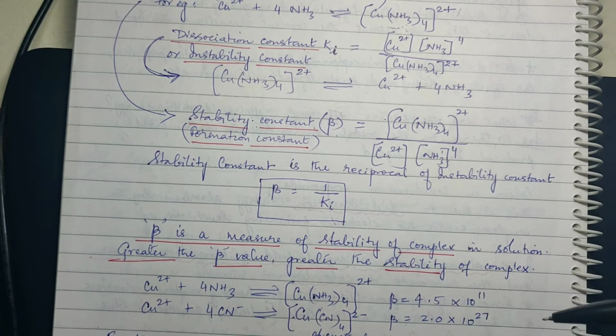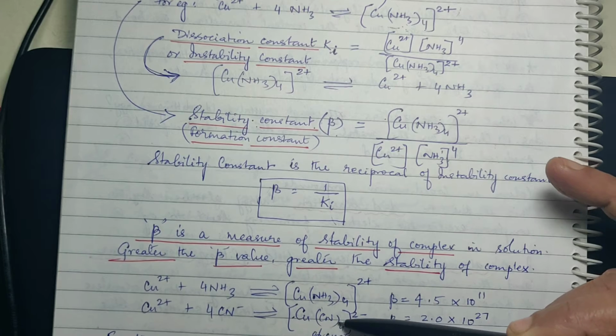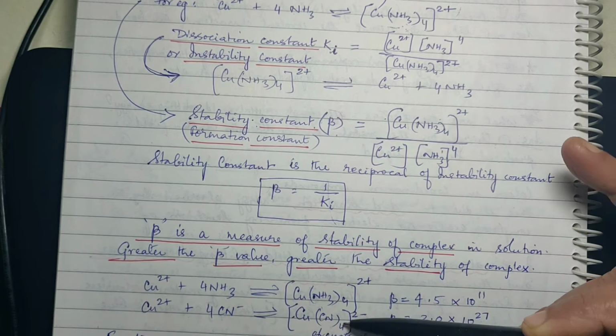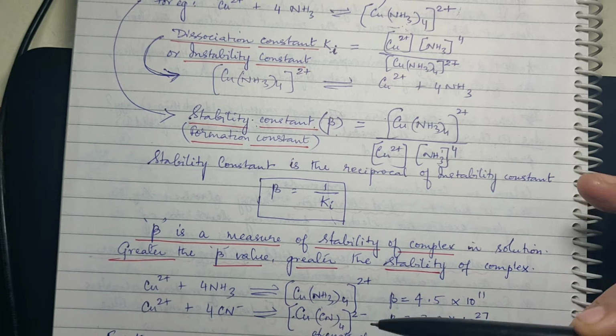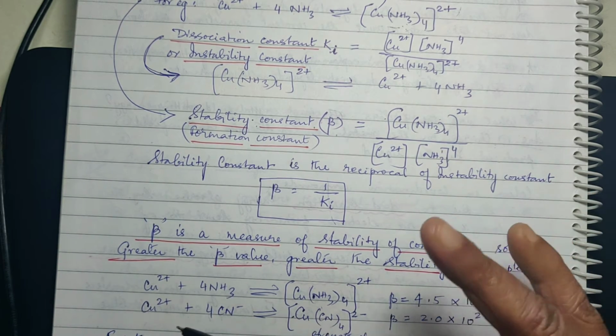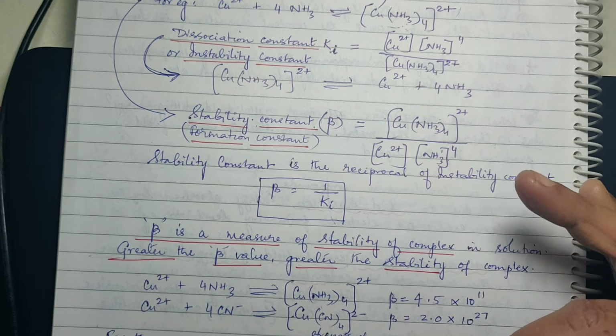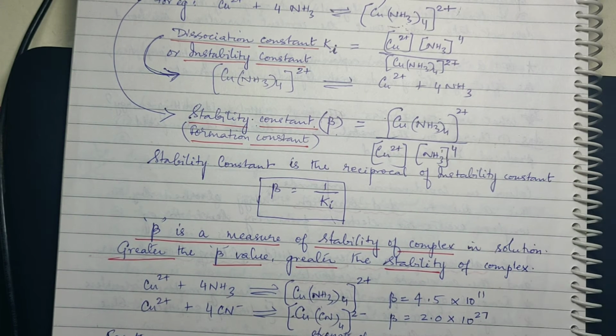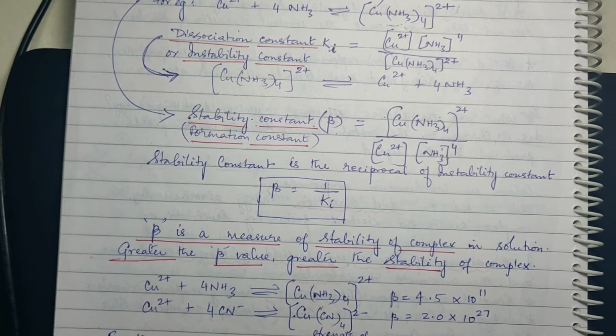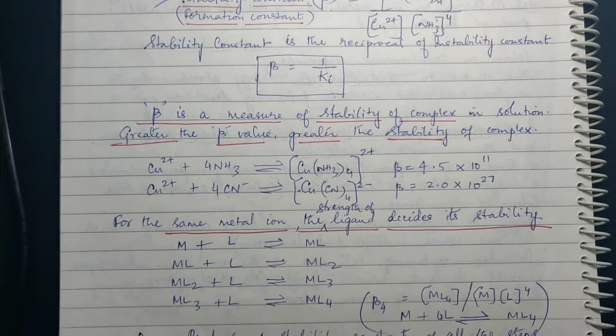So what does this show? It shows that this is a more stable complex. Why? Because the strength of the ligand is more. Okay. So the metal ion is the same, Cu2+, in both cases. So for the same metal ion, the strength of the ligand decides its stability. Strength of the ligand decides its stability.